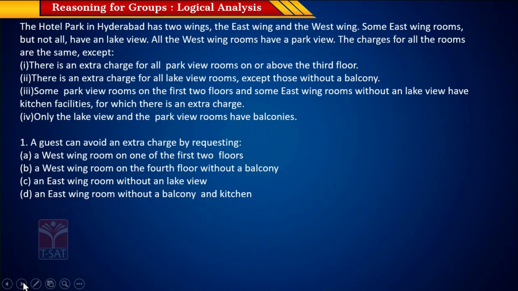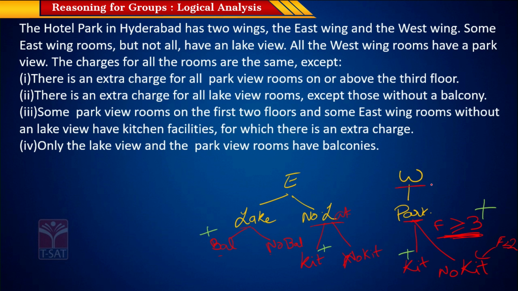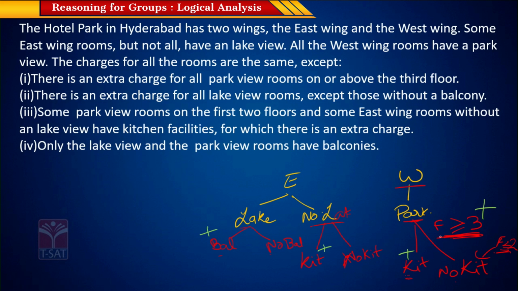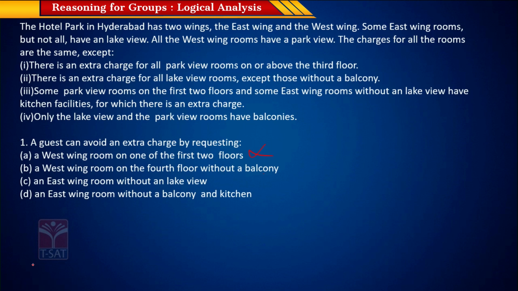So the question says a guest can avoid extra charge by requesting which of the following? A west wing room on one of the first 2 floors. So if you choose a west wing room on one of the first 2 floors, it can still have a kitchen, right? We saw there's a condition where in the first 2 floors, if you have a kitchen, then you're charged extra. So this is not the right answer. If you request a west wing room on the 4th floor without a balcony, then above the 3rd floor in the west wing, there will always be a charge. So this is also not the right answer.